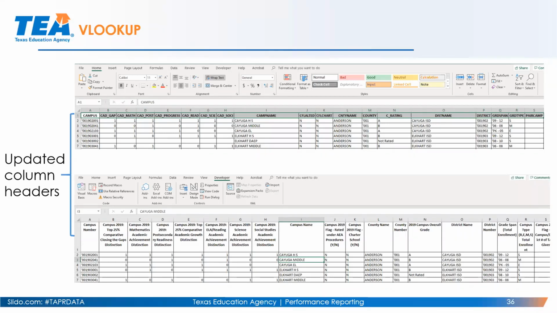So using VLOOKUP, I can then clean all the additional column headers. So on the top, I would go from the first download, then I can format and move around to have updated column headers like I had listed below.